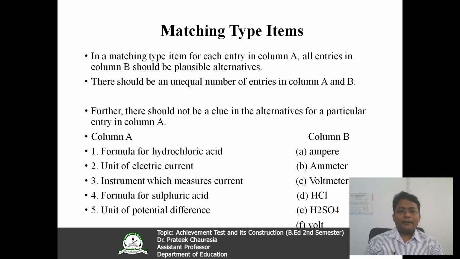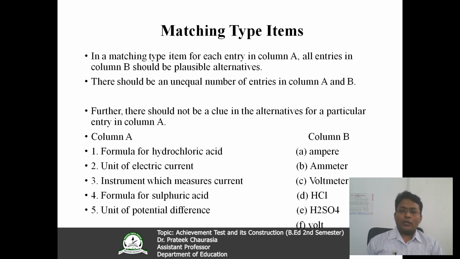In the question, you can see there are two columns: first is column A, second is column B. The options in column A are: formula for hydrochloric acid, unit of electric current, instrument which measures current, formula for sulfuric acid, and unit of potential difference. There are 5 options in column A, and there are more options in column B, more than 5: ampere, ammeter, voltmeter, HCl, H2SO4, and volt. So this is an example of a matching type item.